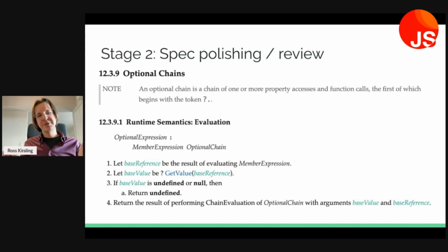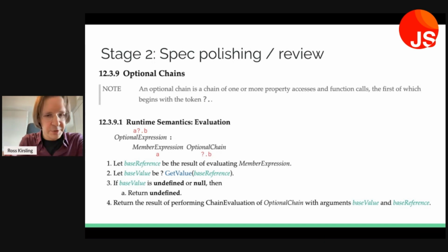And I thought it would be interesting just to show you a piece of the spec. Some of you may not have really looked at the JavaScript spec before, or you might have found it really daunting. It's kind of like a legalese implementation of JavaScript. But let's just take a look at a real quick piece and consider, how does the spec describe evaluating a?.b? So a?.b is an optional expression, and that's made up of a member expression A and an optional chain ?.b.